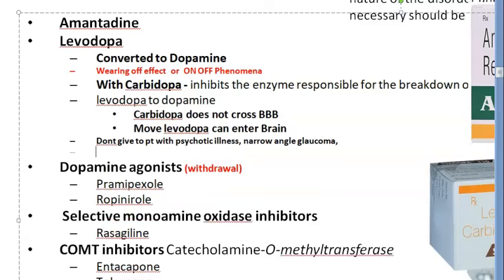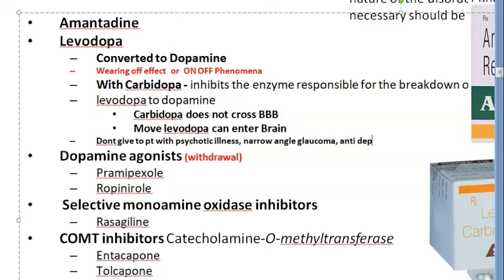And if they are taking an antidepressant that is an MAO-A inhibitor, we are not talking about MAO-B, you should not give this, because that can lead to hypertension if they take levodopa. And sudden levodopa you should not stop.